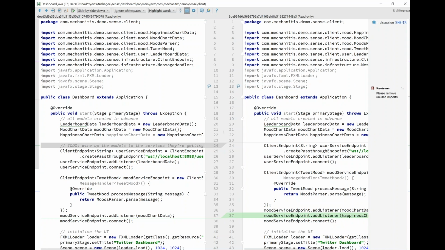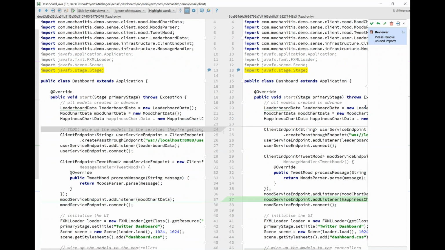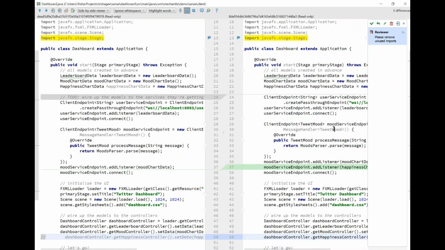Now I can see that there's a comment associated with this line in the code. And if I look at this, I can see the line that it applies to is highlighted here. So that's fine. And I might also look at this other comment here. But we'll look at that in a minute. So this is the diff view, the standard side-by-side view. I can add comments. I can take a look at what's going on here.